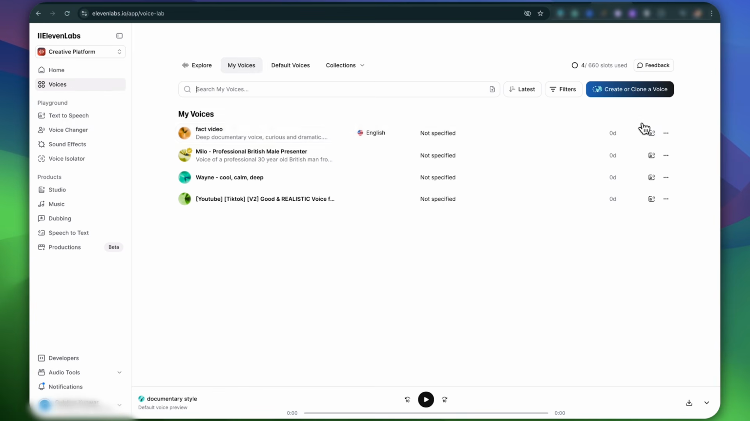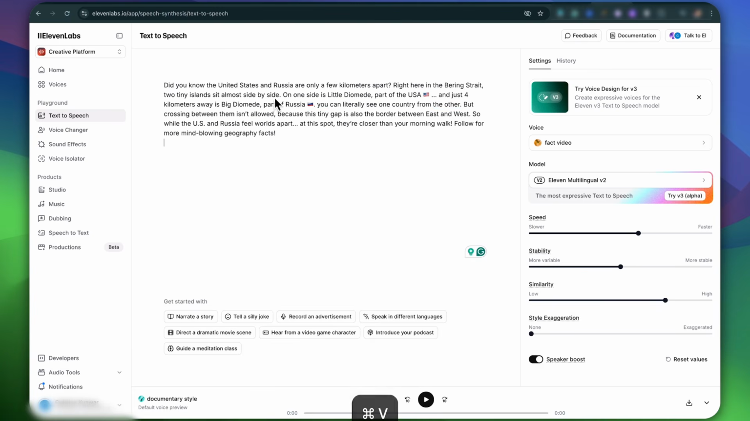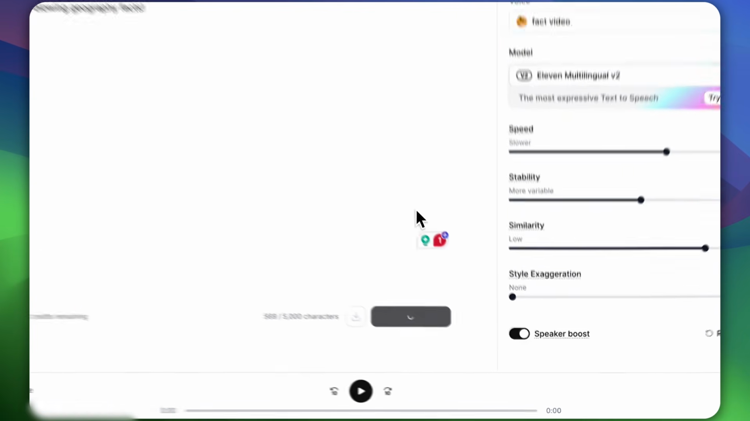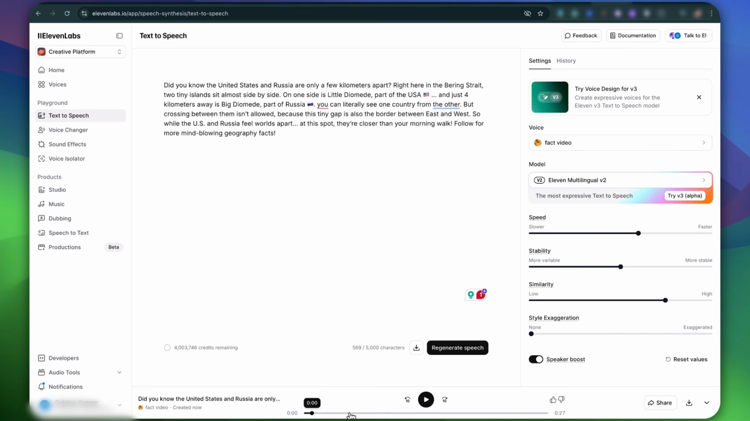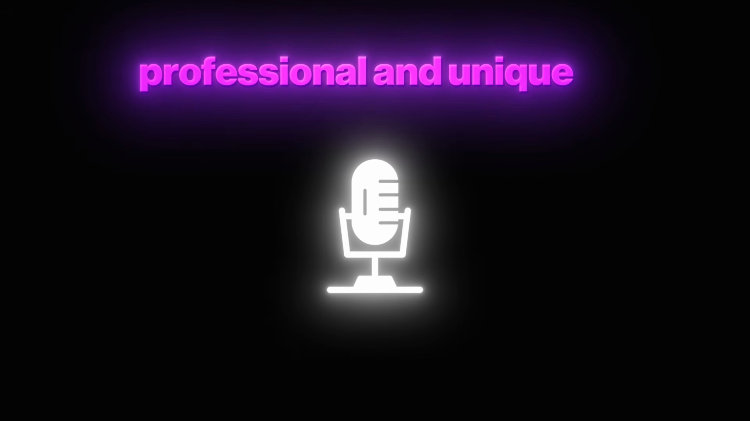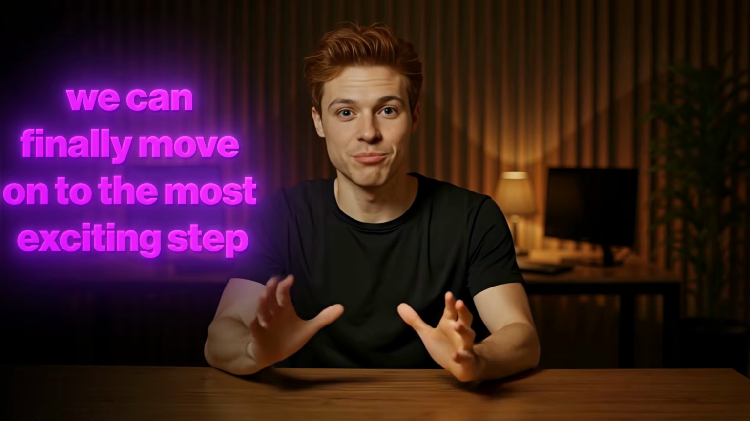Now all you have to do is click on the voice icon, paste your script into the text box, and adjust the speed, stability, or style settings if required. Finally, click on Generate Speech. Within just 5 seconds, your complete AI-generated voiceover will be ready. At this point, you can download the file directly to your computer. So now we also have our professional and unique voiceover ready. And with that, we can finally move on to the most exciting step, the step you've been waiting for.